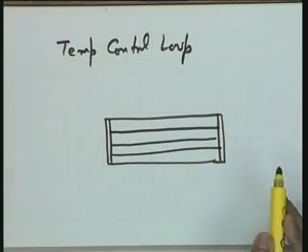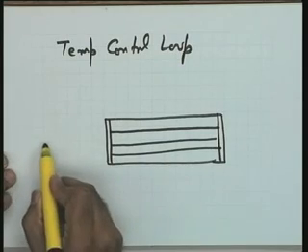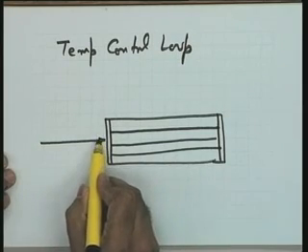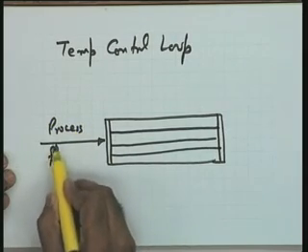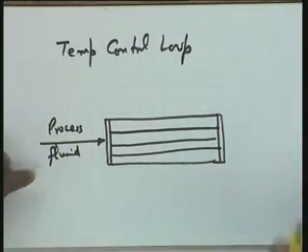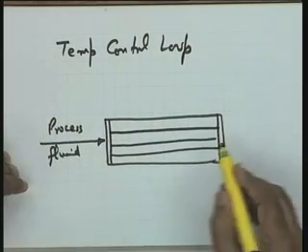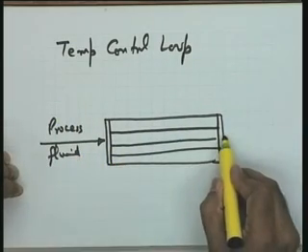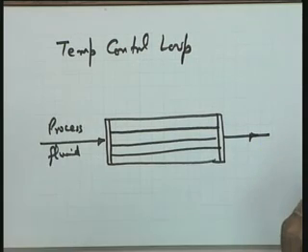In the schematic I am showing like this. Through these tubes the process fluid is going. So here is a process fluid whose temperature you want to control. It is passed through these tubes. So it means this is the inlet and this is going to be the outlet point of the process fluid. So this is your process now.